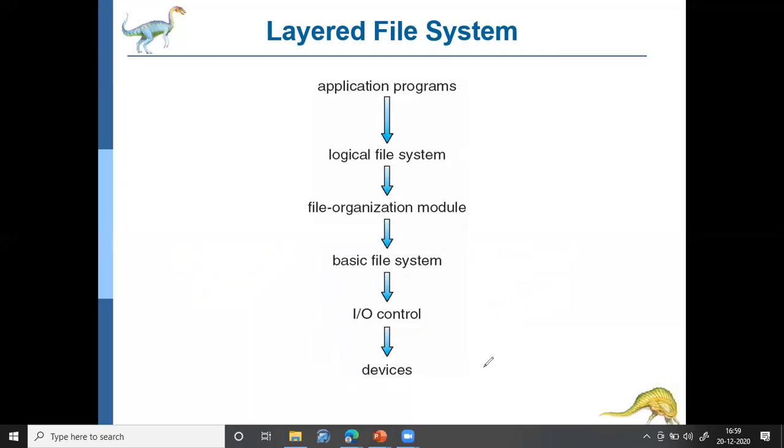When you go to the top level, when you go from bottom to top, the complexity of accessing the file decreases. When you move from top to bottom, the complexity of accessing the file increases. So basically, this abstraction is done to reduce the complexity. Okay, fine.